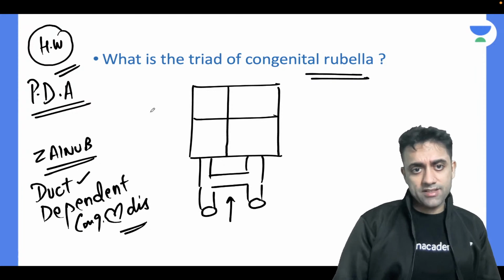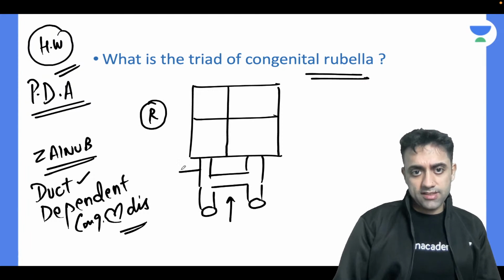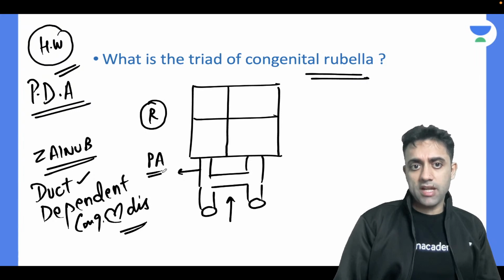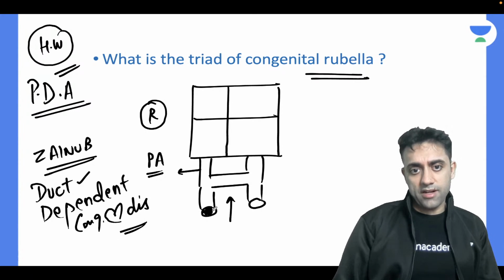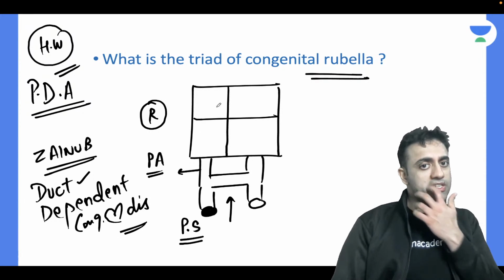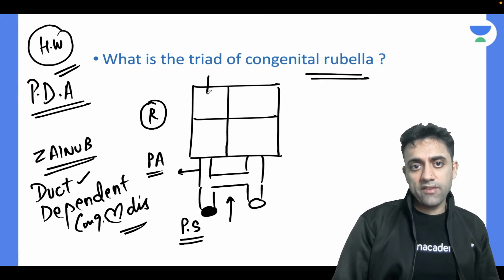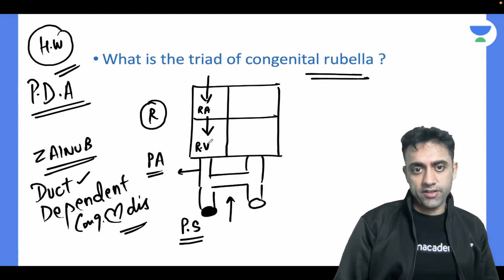Number one, right side. If I talk about right side issues, this is the pulmonary artery. If I close this pulmonary artery, leading to pulmonary stenosis, the blood from the superior vena cava and inferior vena cava enters the right atrium, and then the deoxygenated blood enters the right ventricle.